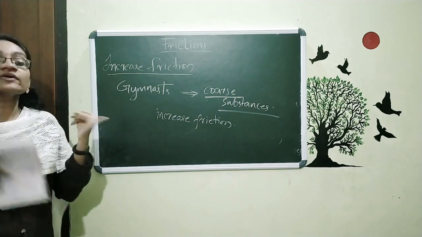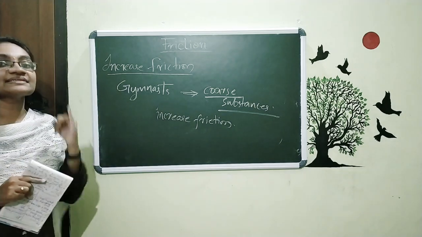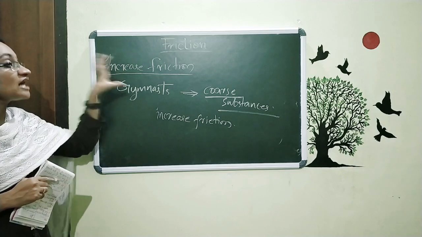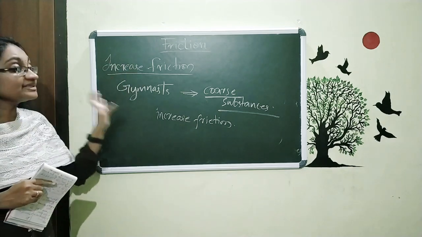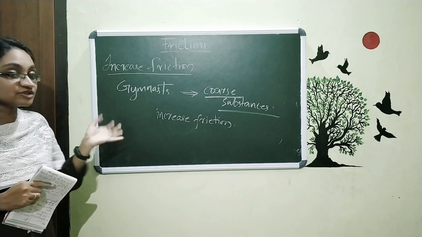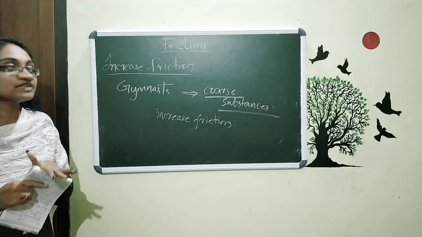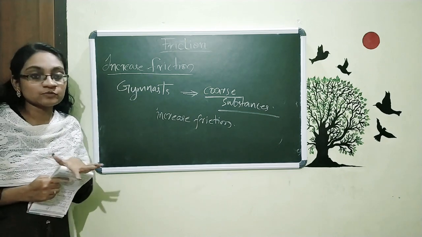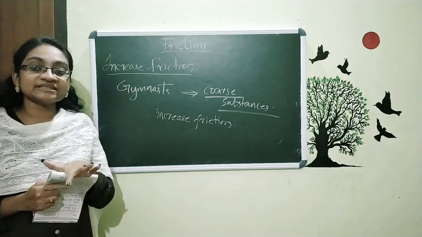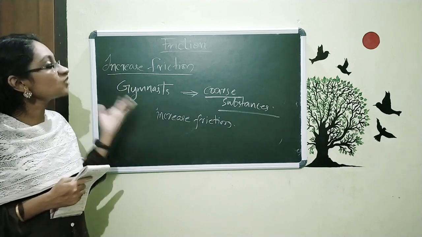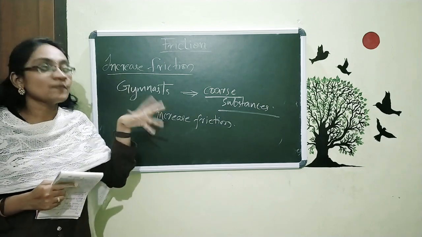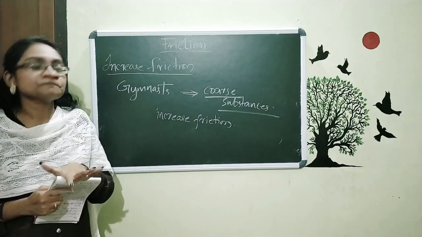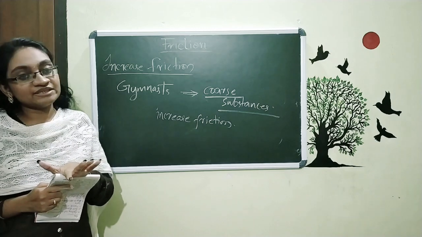Today we discussed the advantages and disadvantages of friction, and after that we discussed how we can increase the friction. There are also certain methods to decrease the friction, and we will discuss them in our next class. Please read your textbook 3-4 times, and we will meet in the next class and discuss how we can decrease friction by using certain types of substances, and some other methods also. It's enough for today. We will meet in the next class. Thank you.